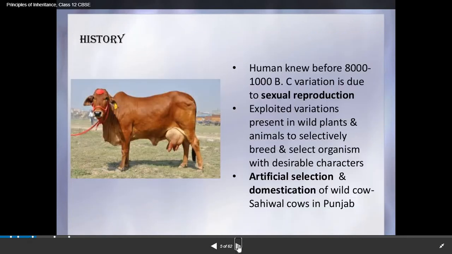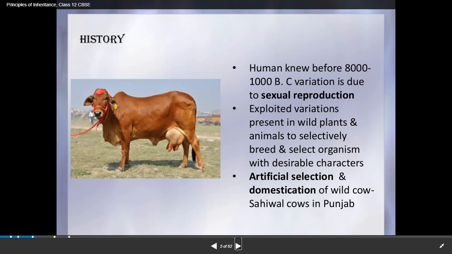Now if we talk about the history, humans knew before 8000 to 1000 BC that variation is due to sexual reproduction. They exploited variation present in wild plants and animals to selectively breed and select organisms with desirable characters.